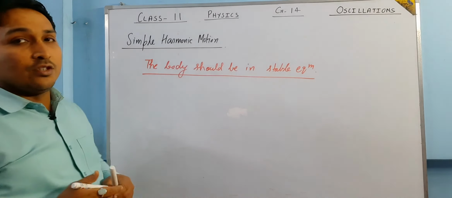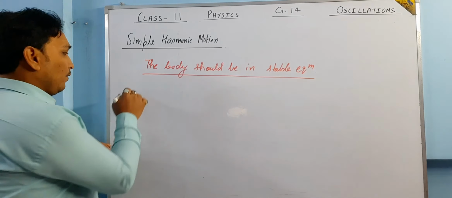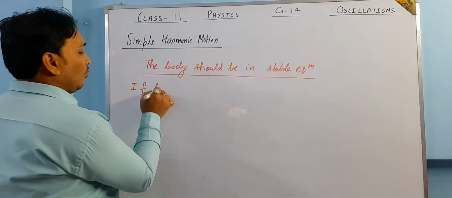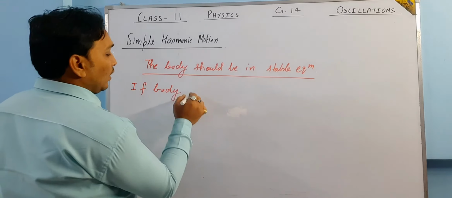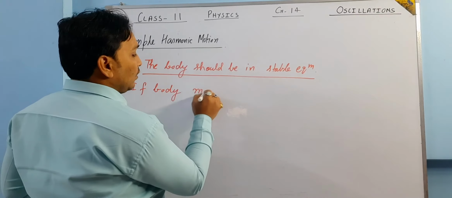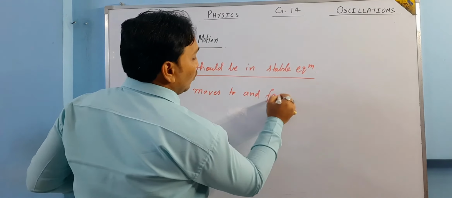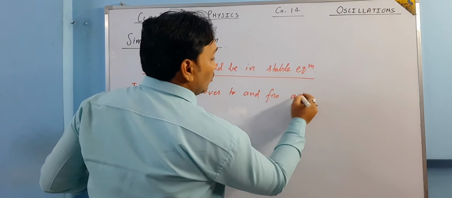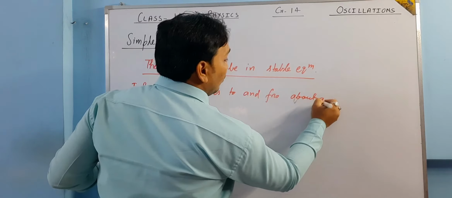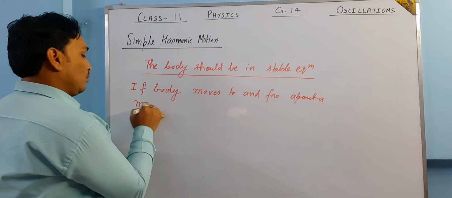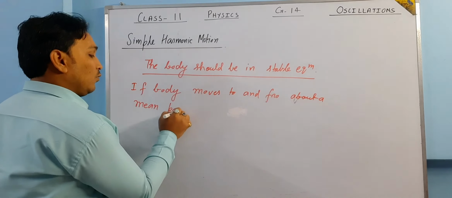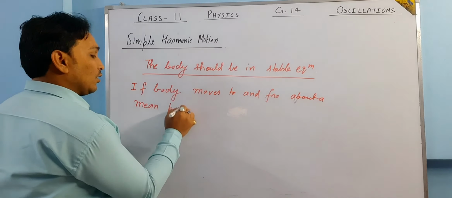And when the body is said to be in SHM, if a body moves to and fro about a mean position, okay, this is not completed yet. What is to and fro?